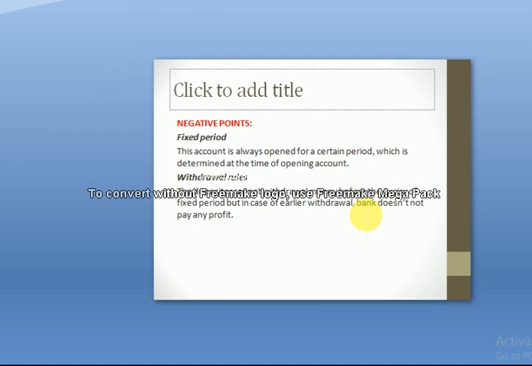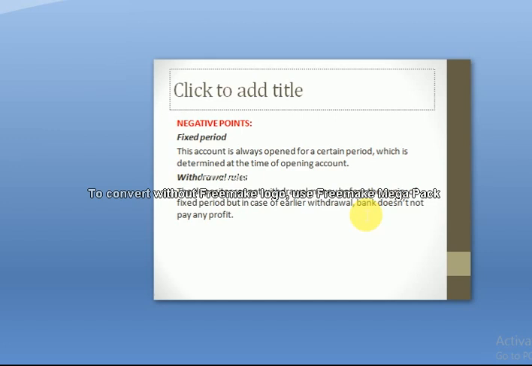Next one is drawing rules or withdrawal rule. The depositor can't withdraw the money before the expiry of the fixed period. But in case of earlier withdrawals, the bank does not pay any profit. And similarly, they also charge some penalty charges.